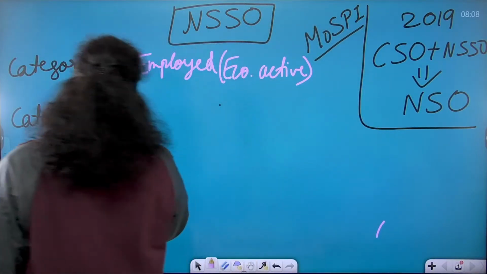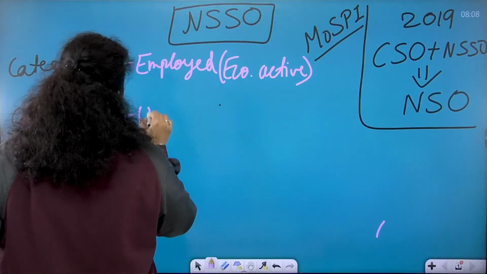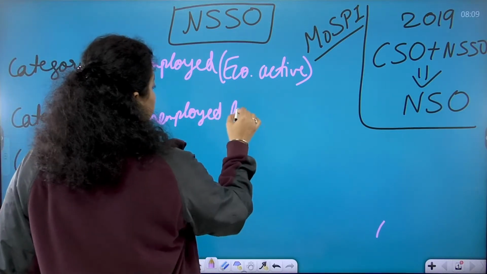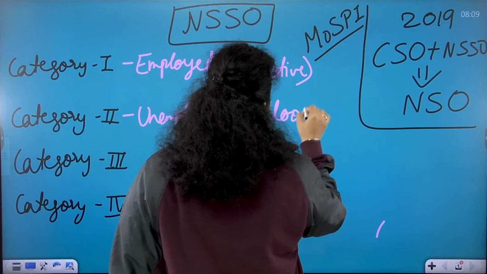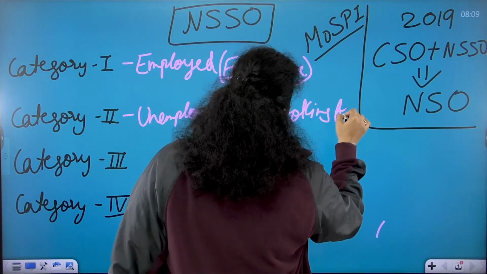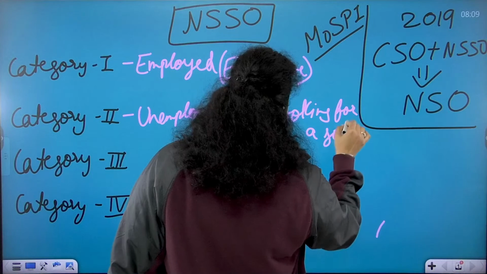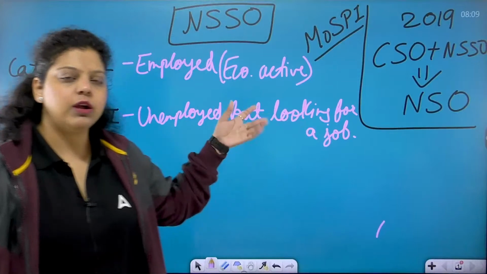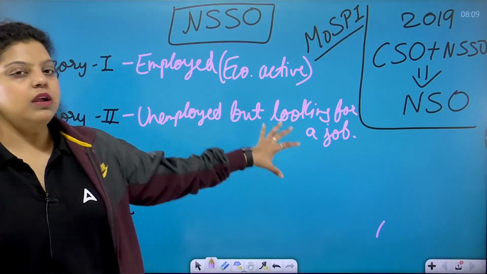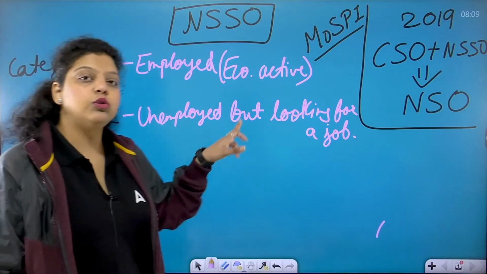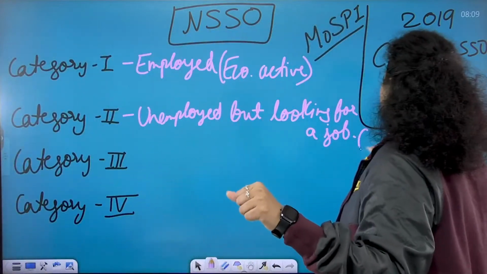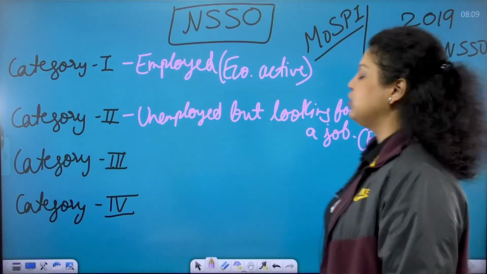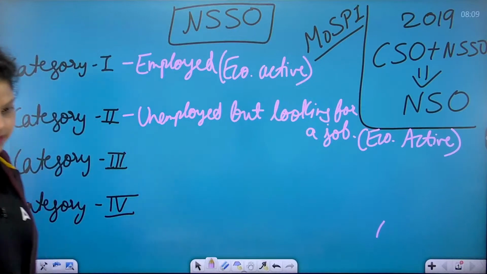Category 2 is the category in which people are unemployed. They don't have a job, but they are looking for a job. The person is unemployed, but he is trying to get a job. He is looking for a job, but he is not getting one. He is unemployed right now, he or she, whatever it is. So unemployed but looking for a job is category 2. They are also known as economically active people because they are looking for a job. They are not sitting at home. So they are also known as the economically active population, the second category.